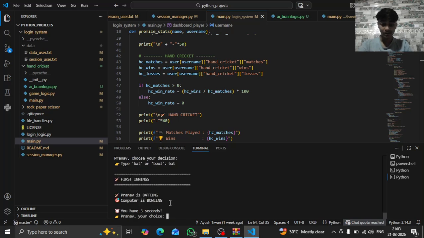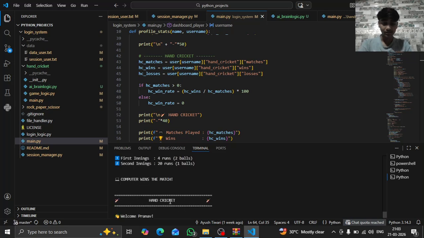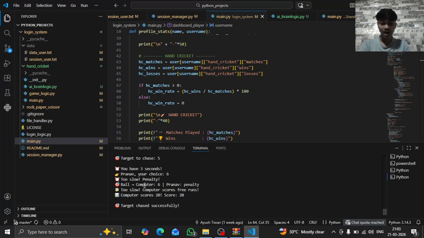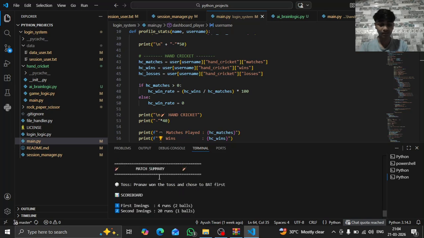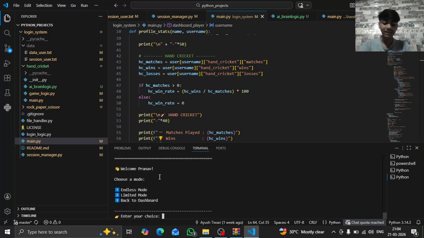Now I am batting, so yeah, 4, 5. Okay, he got me out. 6. Computer won the match. And why did he win the match? Because see, I have a penalty. You have 3 seconds to choose. Okay, I will explain why we have only 3 seconds. It's to give pressure to the player.